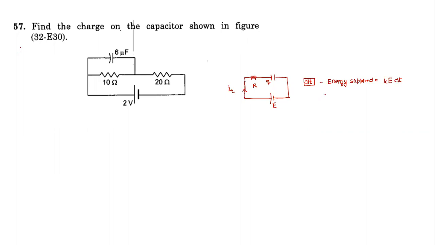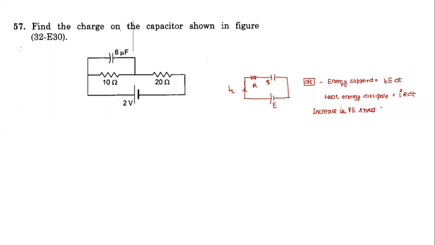Can we calculate heat dissipated, heat energy dissipated? I'm writing all energy terms now in time. What is heat energy dissipated? I square R dt. And what would be the increase in potential energy stored in the capacitor? That is slightly tricky.